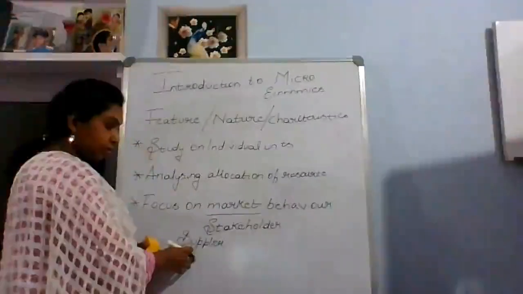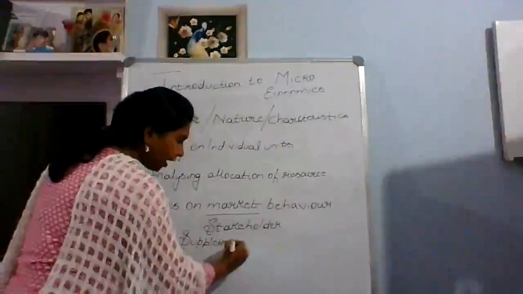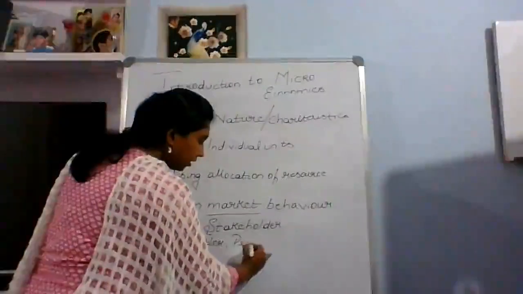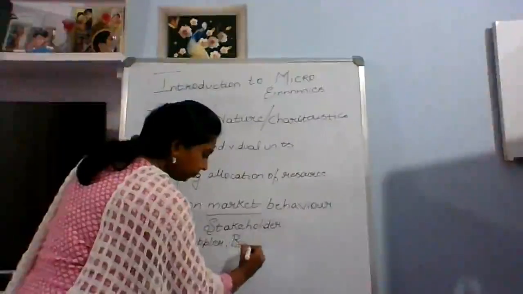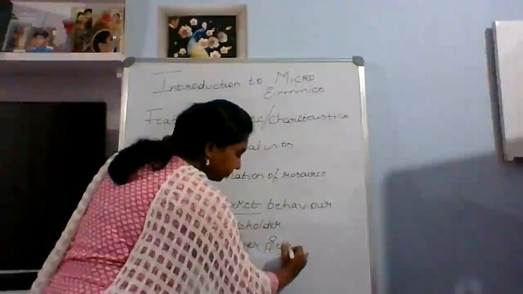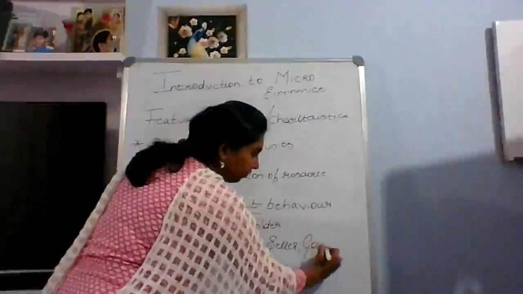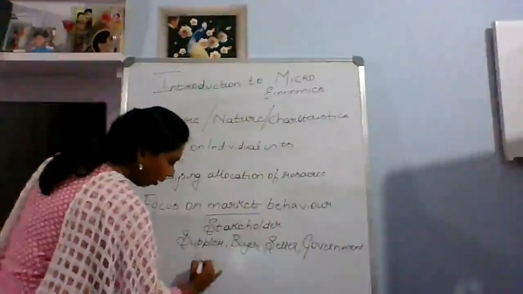You need to understand the behavior of it. You need to understand the producer, or the buyer, the seller, and government behavior, or a competitor's behavior.